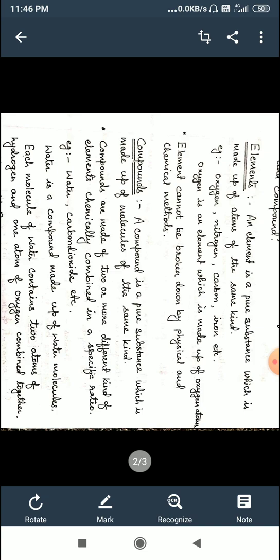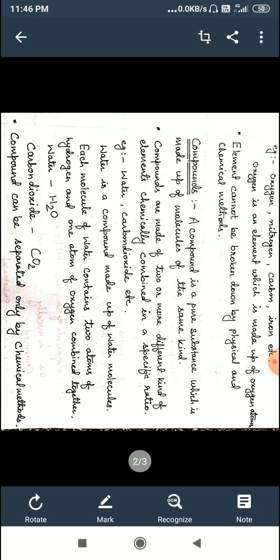For example, water. Water is a compound which is made up of water molecules. And each molecule of water contains two atoms of hydrogen and one atom of oxygen combined together. So the chemical formula of water is H2O.